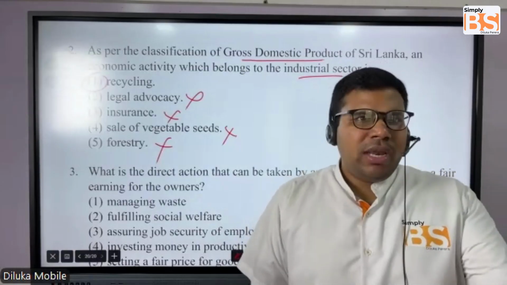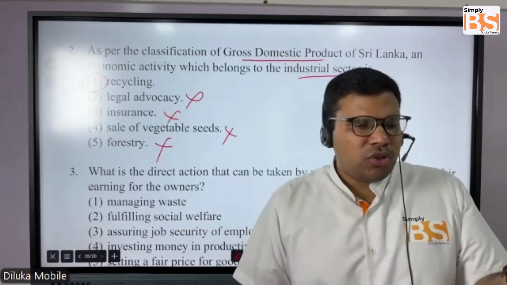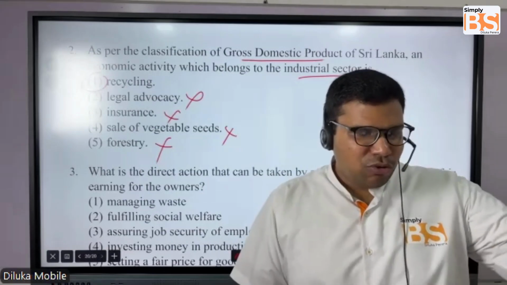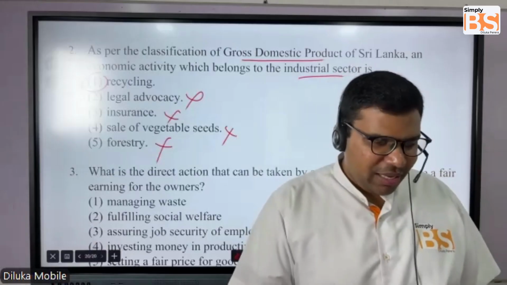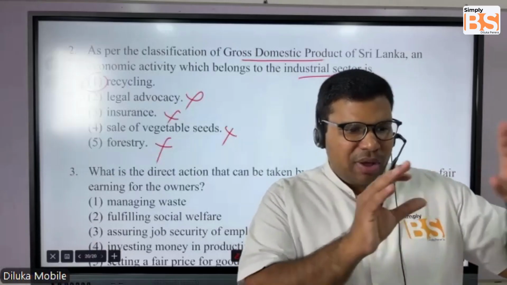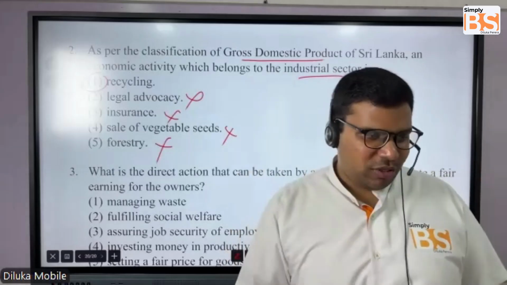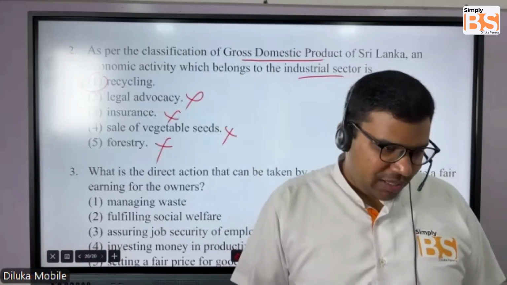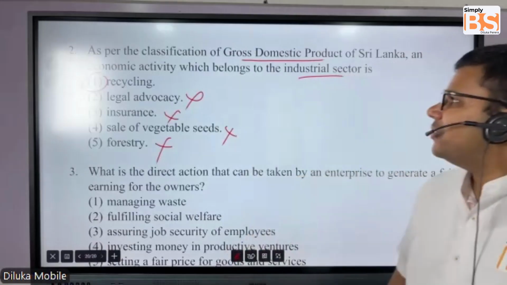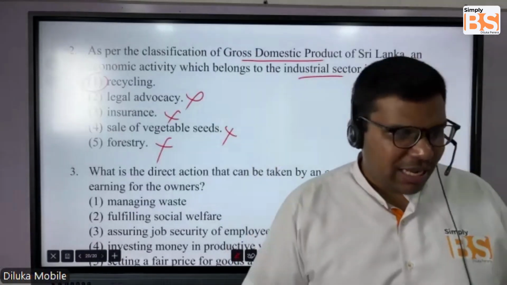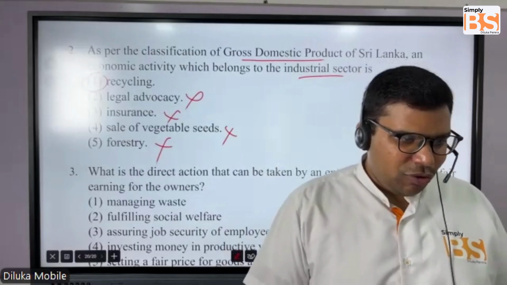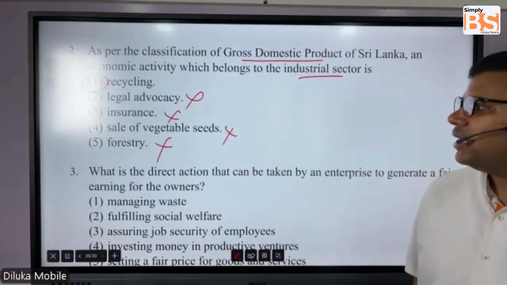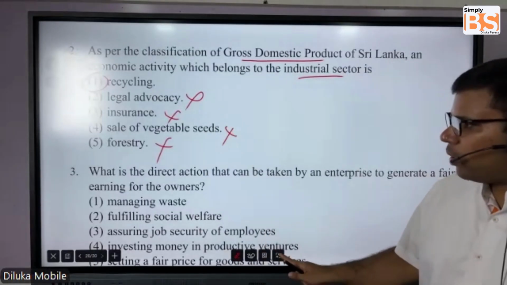I think in Sri Lanka, MAS or Brandix is also doing that. They're using plastic waste, converting plastic into fabric and then clothes. So they are into manufacturing something, and that's what they're asking under the industrial sector. So students, recycling is the answer.